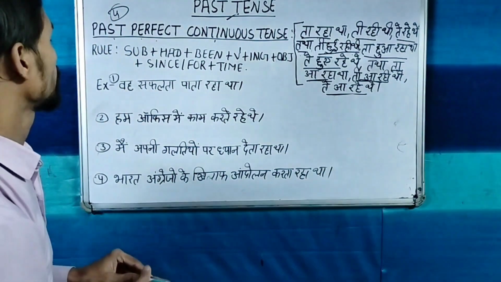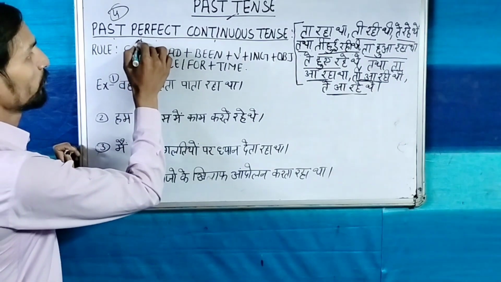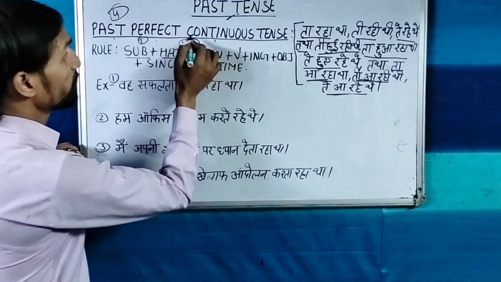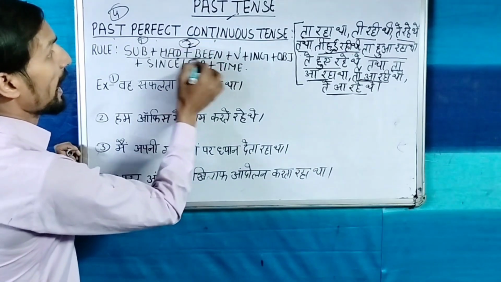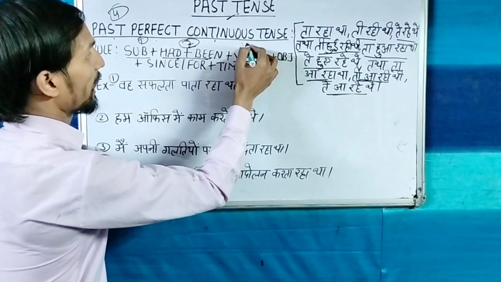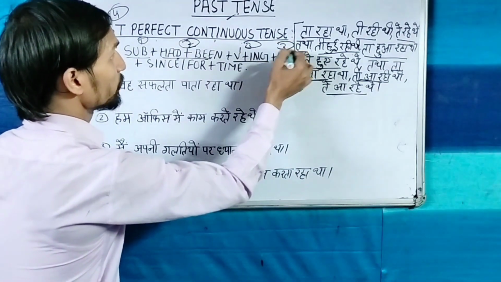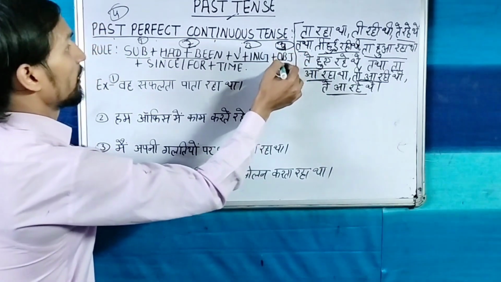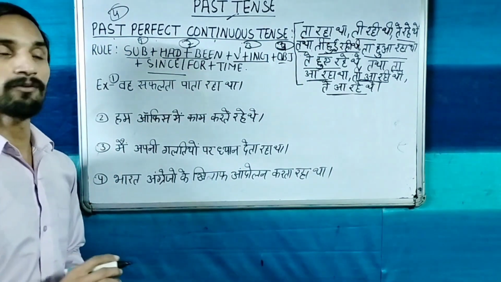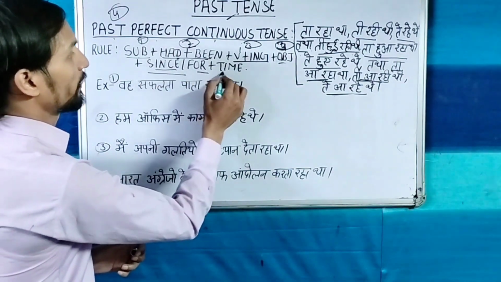Now let's know what's its structure. The structure of this tense: first you have to take the subject. After subject you are going to take verb second form, means helping verb had been, and after had been you are going to use verb first form plus ing. After ing then you are going to use object, and if in the sentence time has been given, so you will use since or for with time.